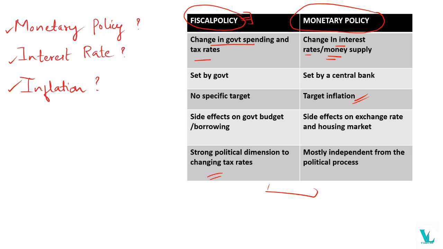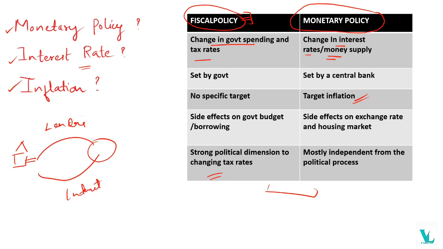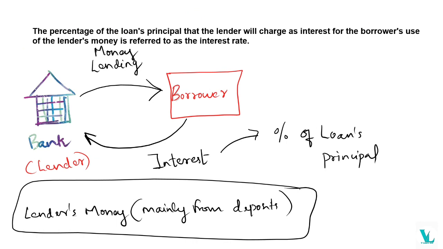The next one is interest rate. Interest rate means someone is borrowing money from the bank, that is, the bank is lending some amount, and in return the borrower has to pay interest. So the bank lends the money to a borrower and in return receives the interest. The interest rate is the percentage of the loan's principal. So this is basically the interest rate.